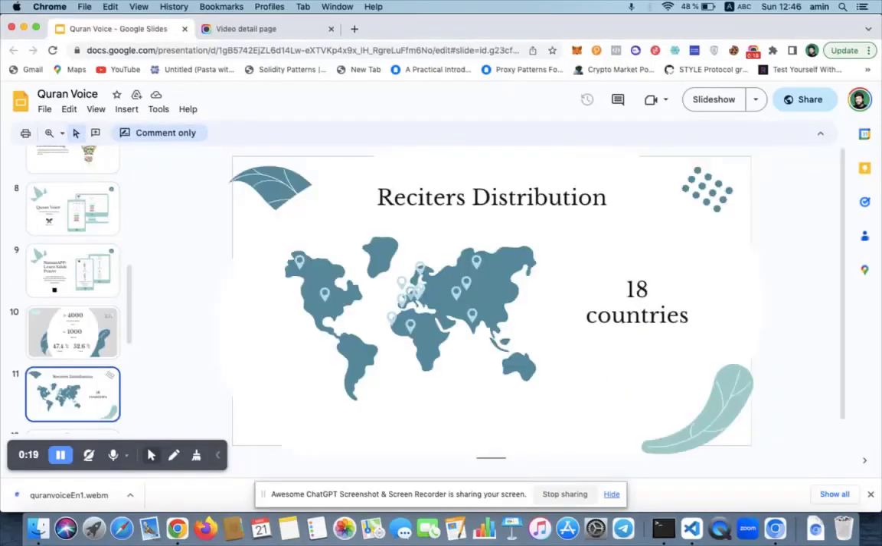We also exist in 18 countries. As you see, these are mostly countries that do not have a lot of native Arabic speakers. As you see, the distribution is 18 countries. You can see Russia, Europe, the US, and some in Africa. Most of these countries do not have native speakers who are willing to help with recitation of the Quran for the Muslims there. That's why this application will help a lot of people.